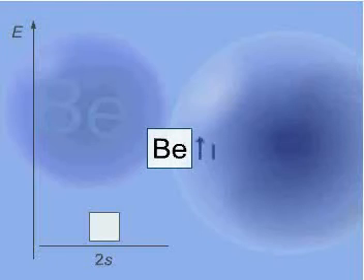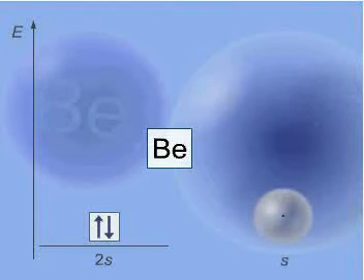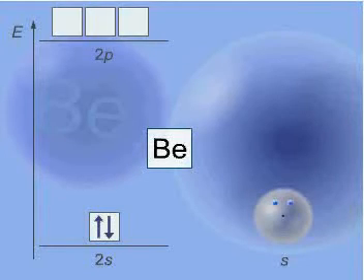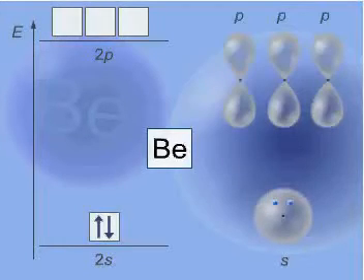A beryllium atom has only 2 valence electrons in its outermost electron shell. They are both situated in the 2s orbital, as this orbital has lower energy than the 2p orbitals. The 2p orbitals remain empty. Since the electrons in the 2s orbital are paired, there are no single electrons to share with other atoms.